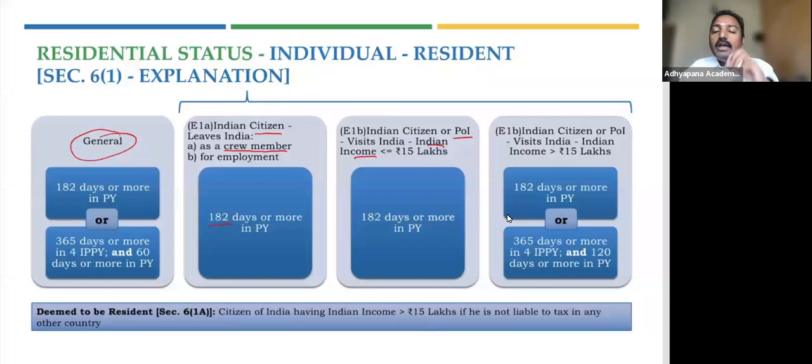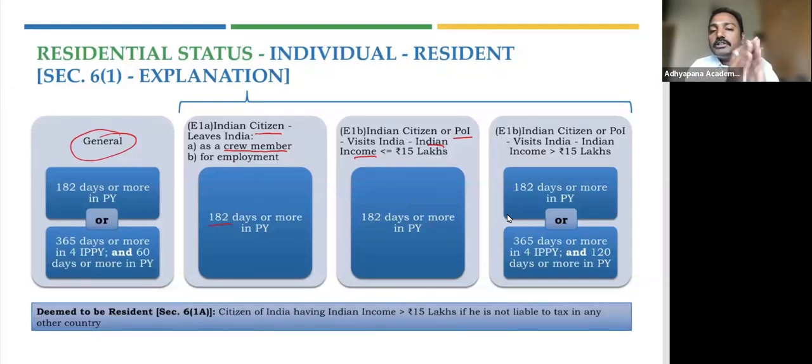For him also, the only condition is 182 days or more. His income is less than or equal to 15 lakhs. But if his income is more than 15 lakhs, if Indian income. So now you all will have a doubt, what is Indian income? That also we will discuss in the next slide.